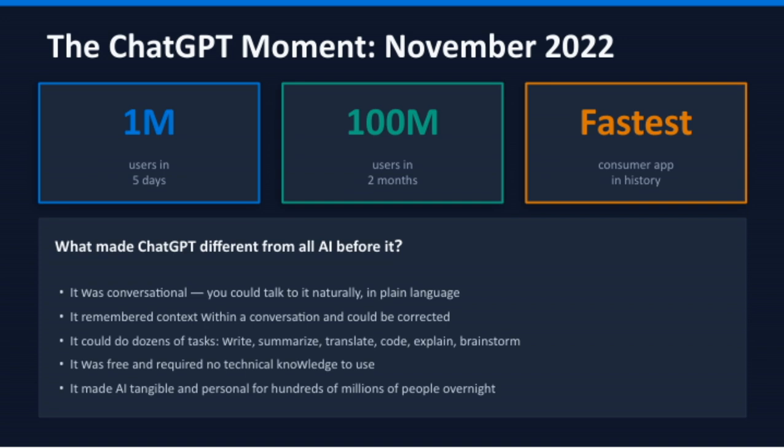And what really set ChatGPT apart from all previous AI efforts? It was the consumer app that gained the most rapid adoption in history. In just 2 months, it became the fastest app to reach 100 million users. That's in just 5 days. This was truly the ChatGPT moment, marking a new era of AI becoming a mainstream, everyday tool.